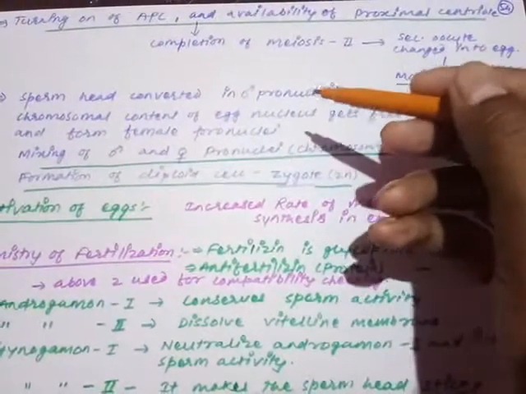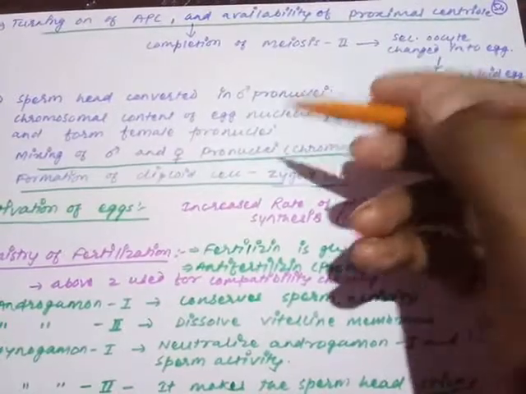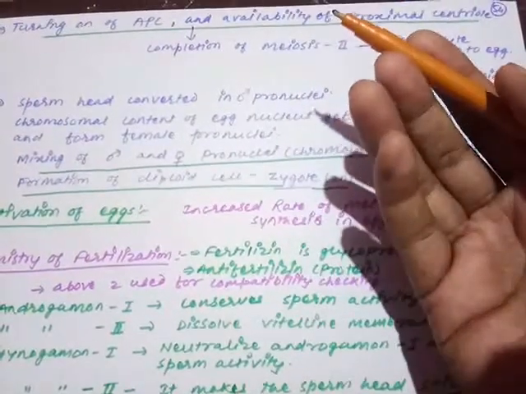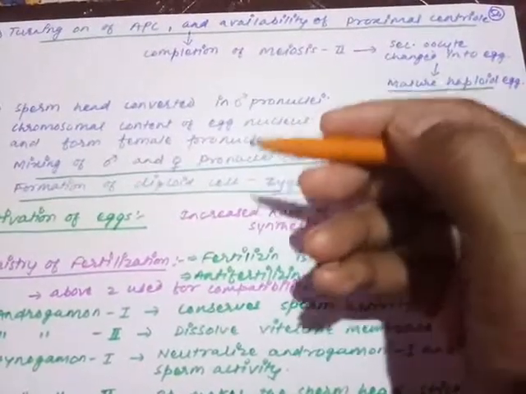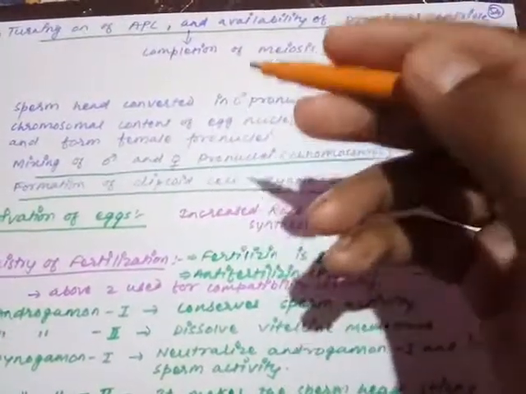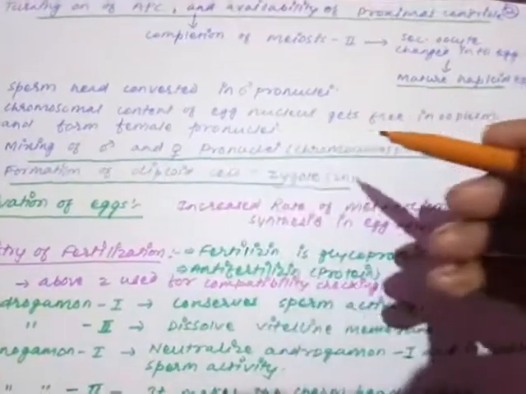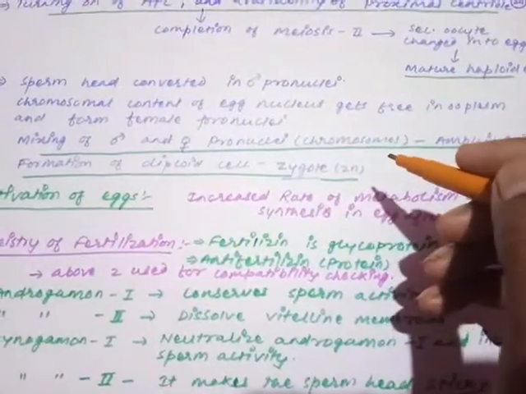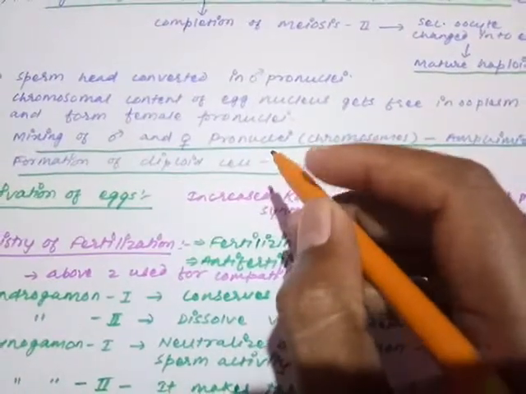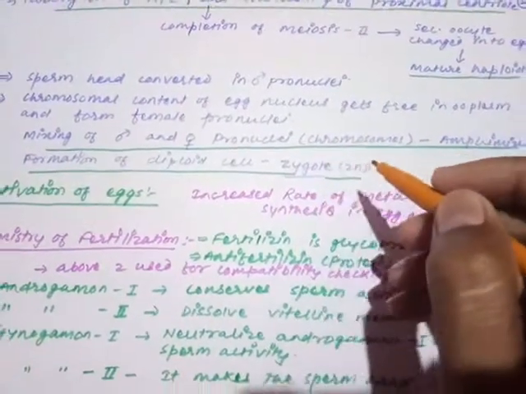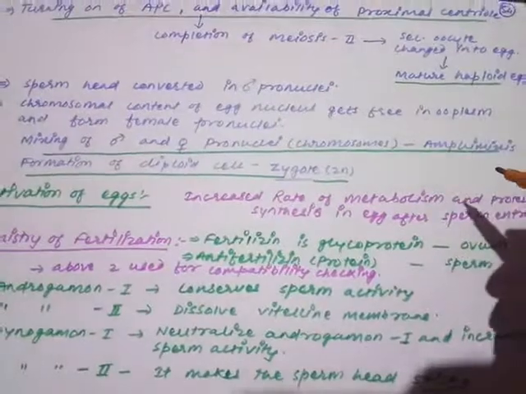Means what? Now the male and female chromosomal contents are liberated into the cell cytoplasm, so no barrier is there between them. So what will happen next? That is the synkaryon, together mixing of the nucleus, and the amphimixis. So mixing of male and female pronuclei means what? The chromosomes of the male and female cells are fused together, that is called amphimixis.